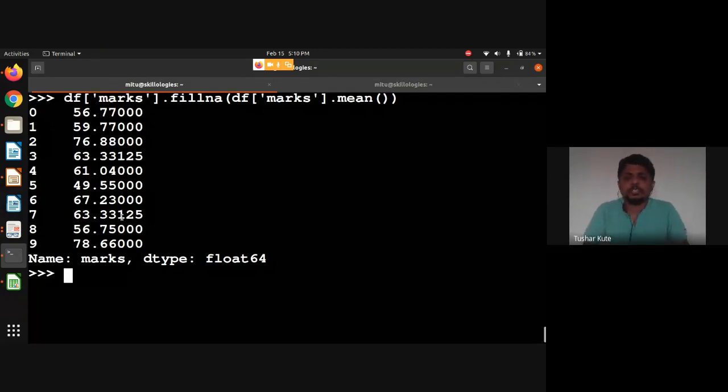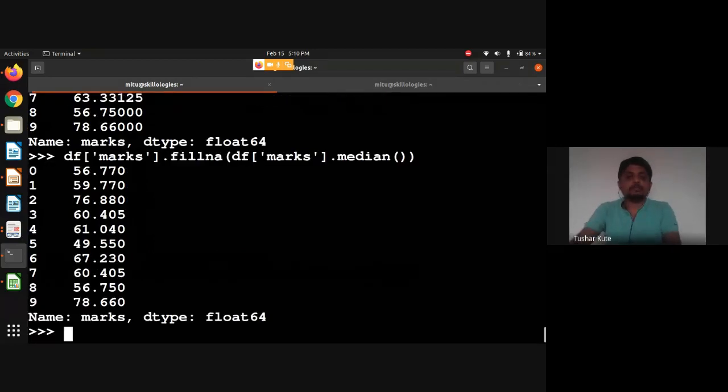Even mean, or we can have median. The middle most element, this one, 60.405, 60.405. They are posted, and then we can save the complete column again in the df of marks by this particular method. Data can be cleaned. So one of the good methods by which you can apply the cleaning operations.